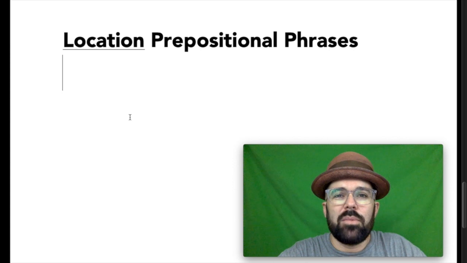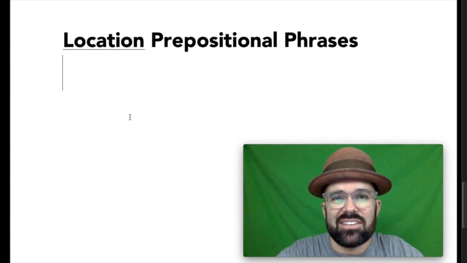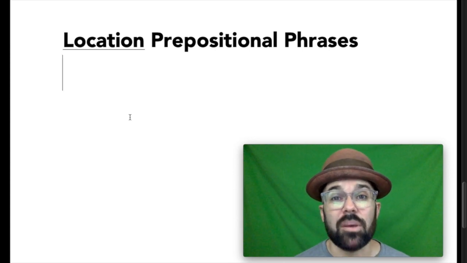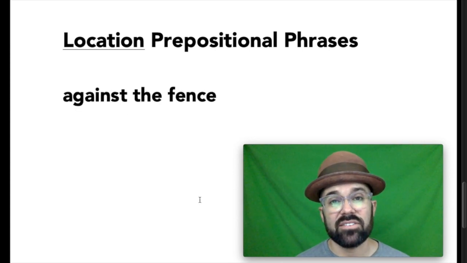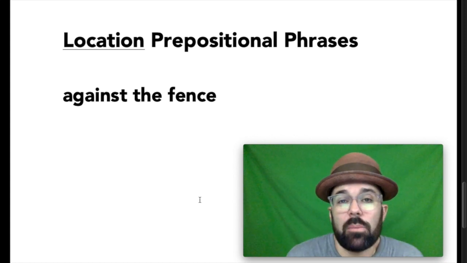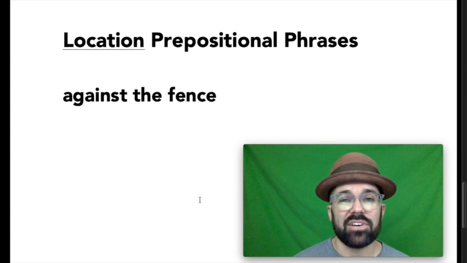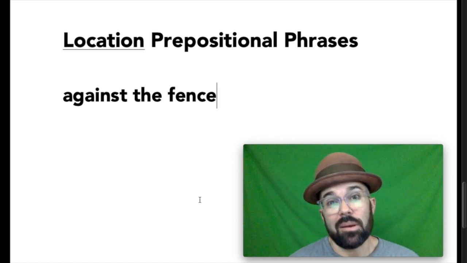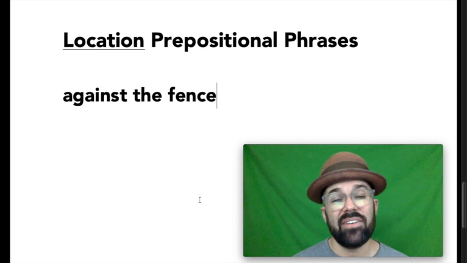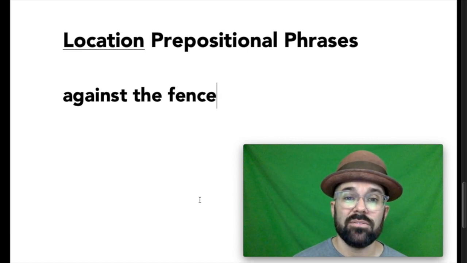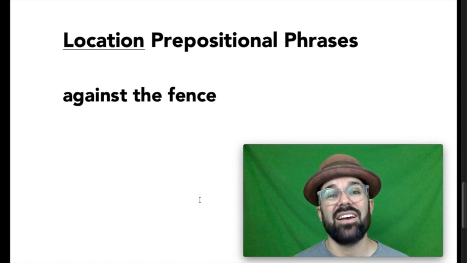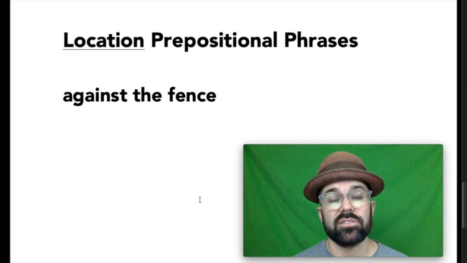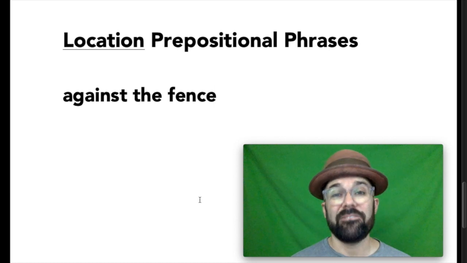We'll start with some location prepositional phrase examples. Remember, these can often answer the question of where something is. Against the fence. It tells us the location of something. This is just a prepositional phrase. We don't have the rest of the sentence to be able to decide what that is. But something is against the fence. Against is a preposition, and fence is a noun. The thing that against is pointing to, in other words. Against what? Against the fence.